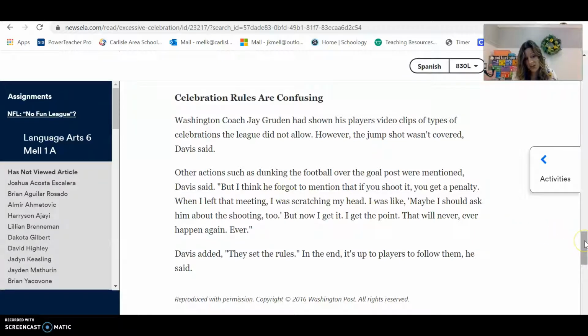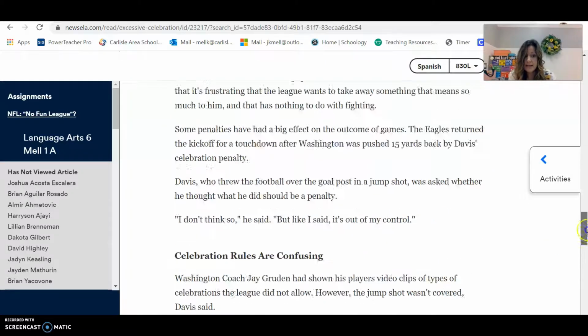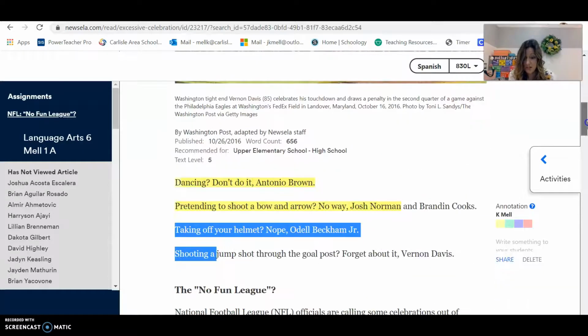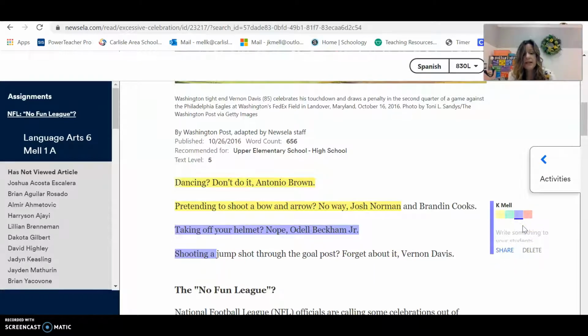So for each section, I'd like you to highlight 2 to 3 supporting details and then come up with a main idea or central idea of each section. So for this first part here, you don't have to highlight anything. I'm just showing you how to use the highlighting tools. You should be able to select the text and you should be able to highlight in different colors. If you want to play around with colors, fine. Go ahead and do that. It doesn't matter what color you're highlighting. And then underneath that, you should then be able to annotate.